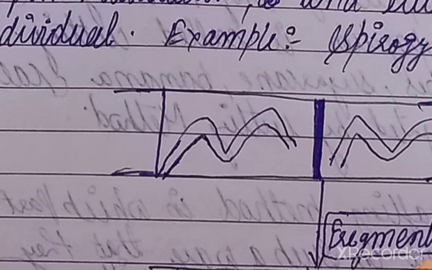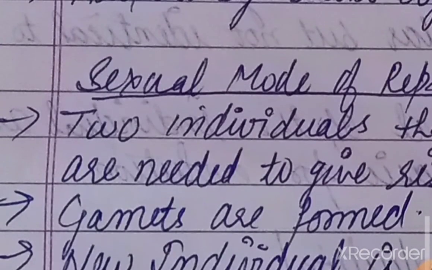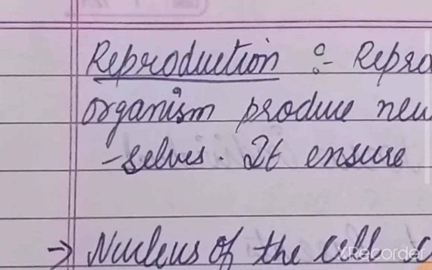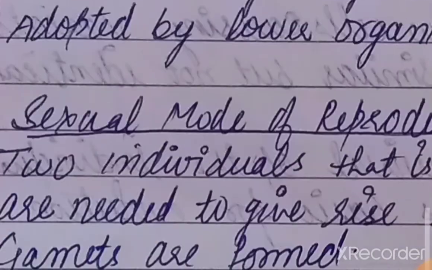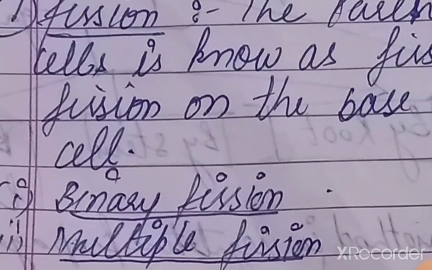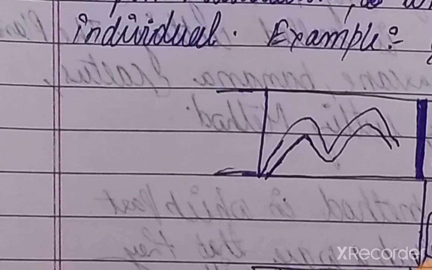So in today's video we discussed four main types of asexual mode of reproduction, and from the start we discussed the definition of reproduction. In this video we completed three main concepts: the definition of reproduction, the difference between sexual and asexual modes of reproduction, and the third, the types of asexual mode of reproduction in lower organisms. Thank you so much.